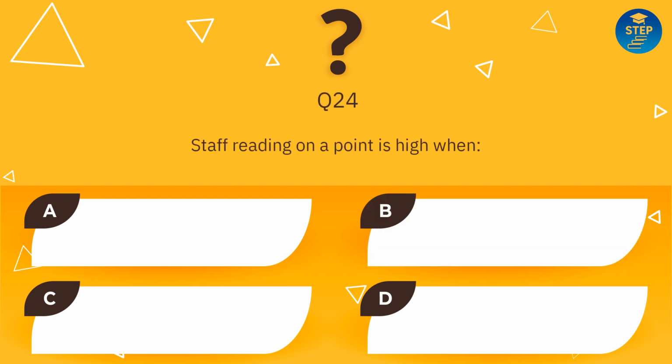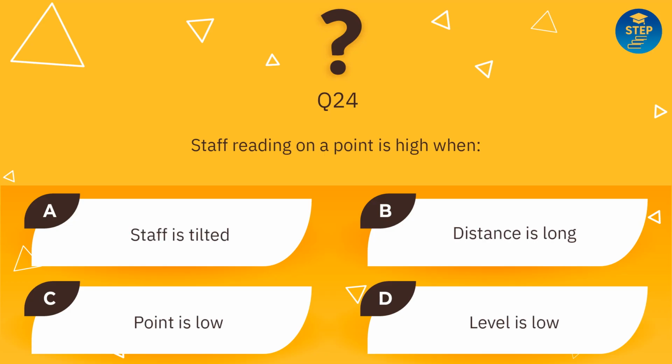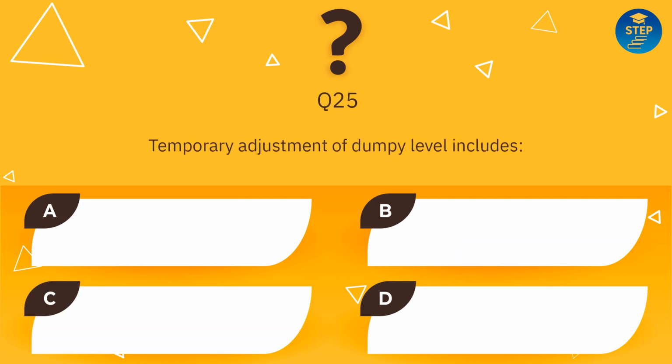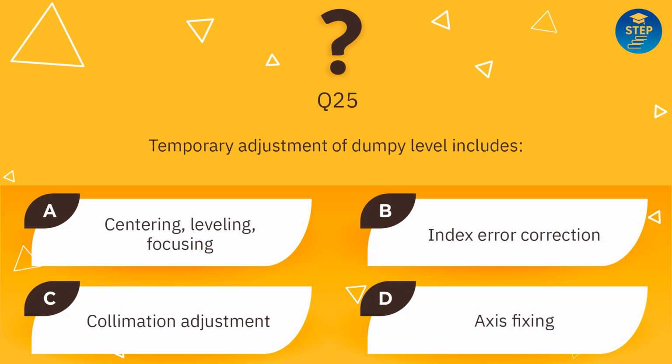Staff reading on a point is high when: staff is tilted, distance is long, point is low, level is low. Answer is point is low. Temporary adjustment of dumpy level includes: centering, leveling and focusing, index error correction, collimation adjustment, axis fixing. Answer is centering, leveling, focusing.